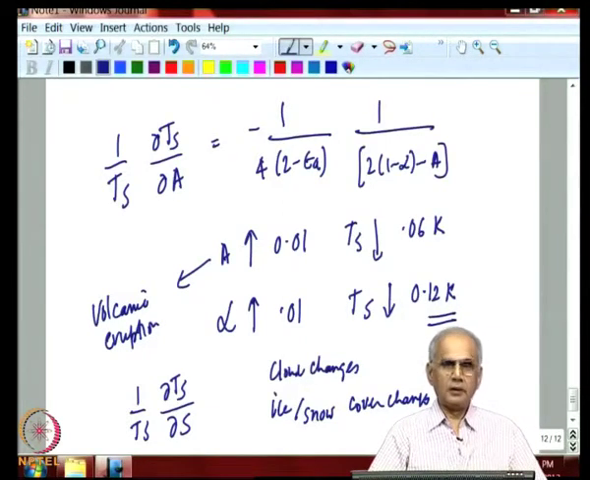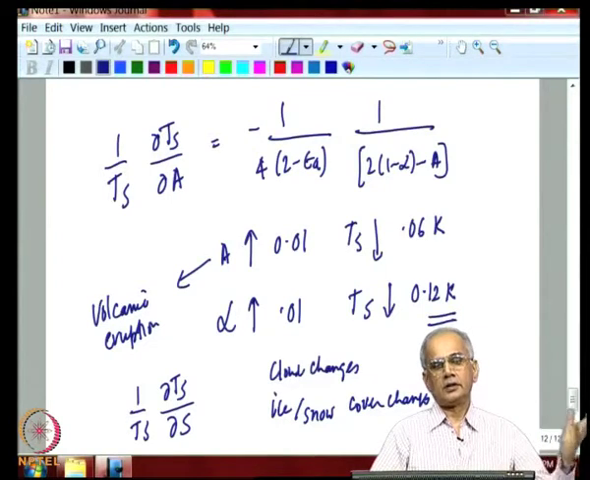In the past, human beings did not play much role. The major role was played by natural perturbations like the volcanic eruption or changes in the sun's output.